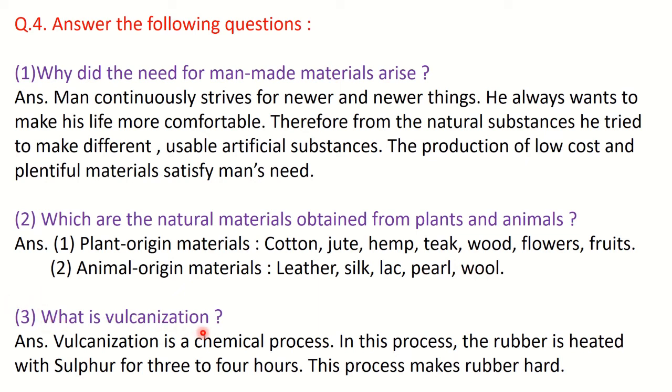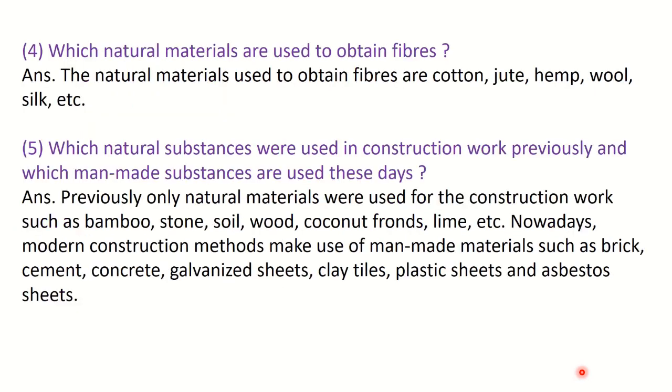Next, what is vulcanization? So vulcanization is done of rubber. Vulcanization is a chemical process, and in this process the rubber is heated with sulfur for 3 to 4 hours, and in this process rubber becomes hard. This is called vulcanization of rubber. Next, which natural materials are used to obtain fibers? So just now we have seen the naturally obtained materials. So here you have to write about the threads, meaning fibers, from where we will get threads.